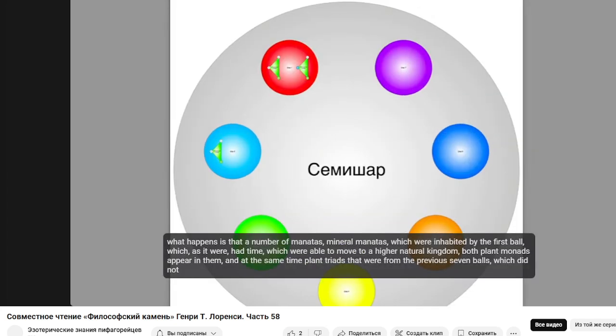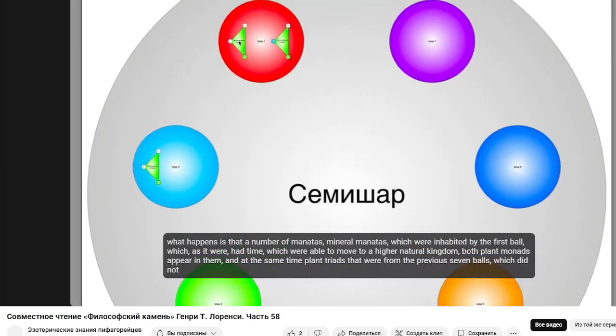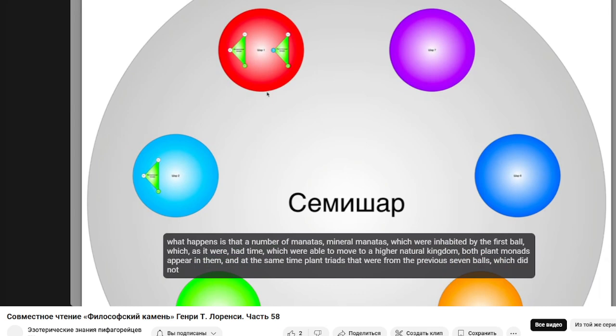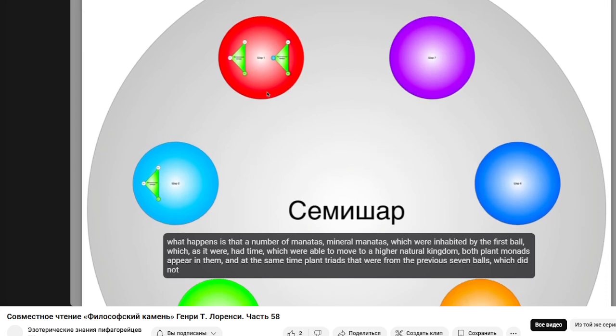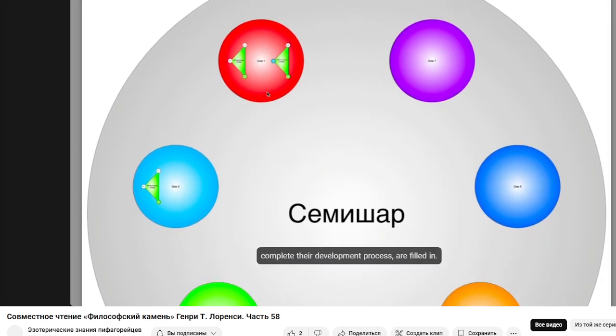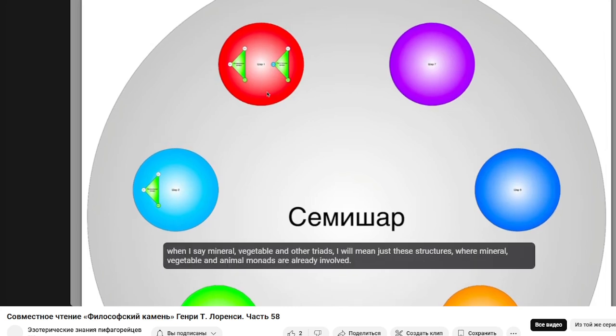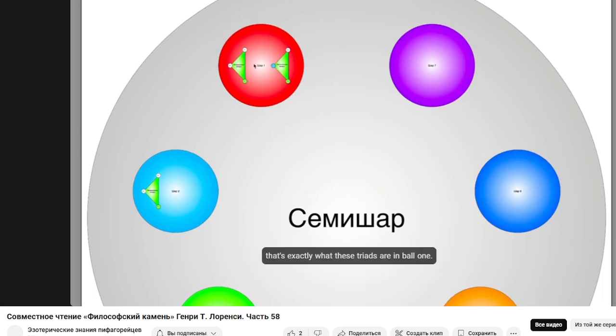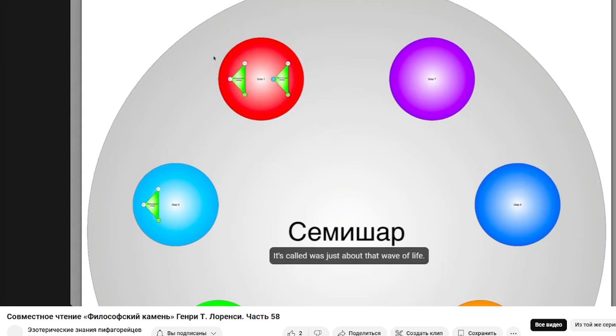What happens is that a number of monadas, mineral monadas, which were inhabited by the first ball, which, as it were, had time, which were able to move to a higher natural kingdom, plant monads appear in them, and at the same time plant triads that were from the previous 7 balls, which did not complete their development process, are filled in. And the first ball already consists not only of mineral triads, but of plant triads. When I say mineral, vegetable, and other triads, I will mean just these structures, where mineral, vegetable, and animal monads are already involved. That's exactly what these triads are in ball 1. It was called just that wave of life.